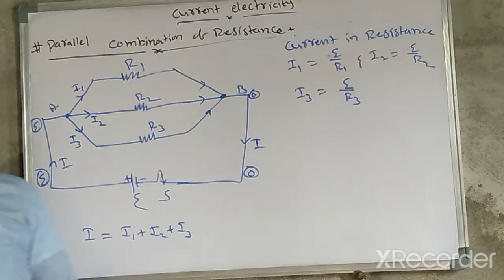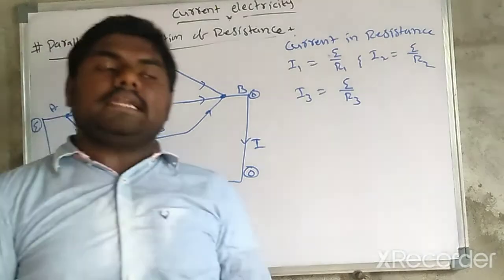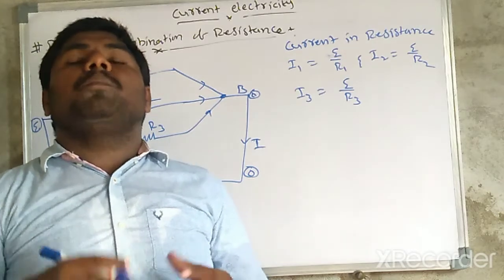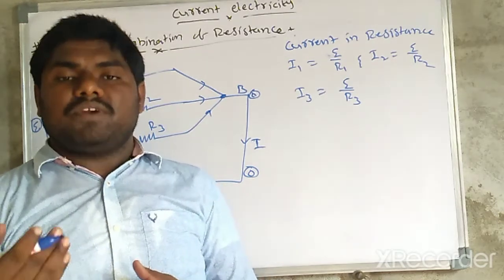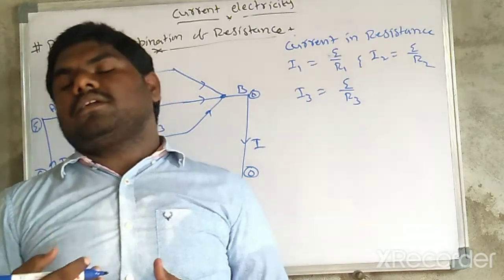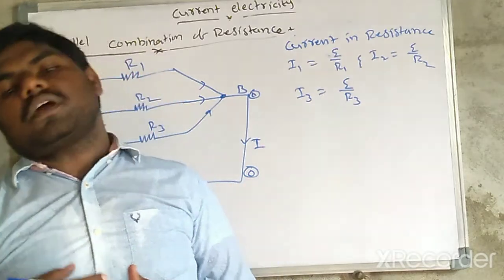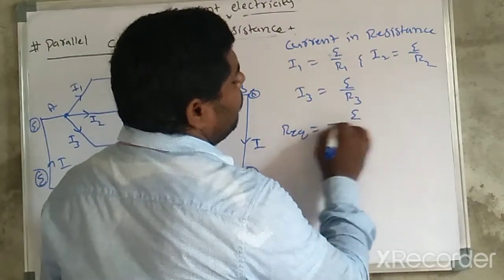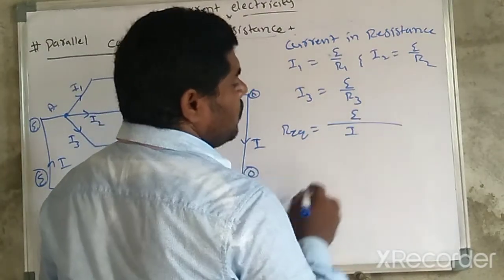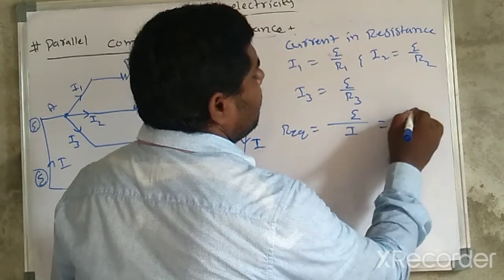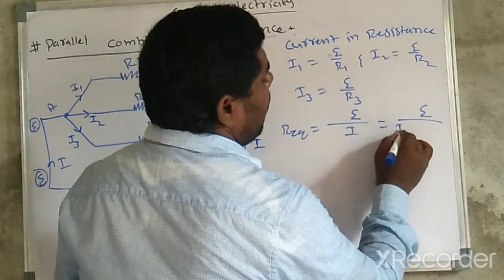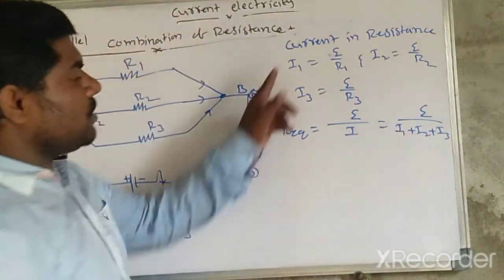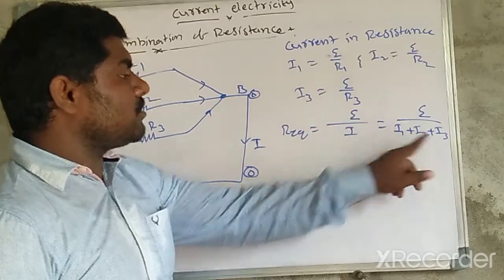So according to the equivalent resistance statement, what is meant by equivalent resistance? The potential across the combination divided by the current flowing through the combination. So R equivalent is equal to EMF divided by I, where EMF is E, and I is nothing but I1 plus I2 plus I3. So substitute the I1 value, I2 value, I3 value here.